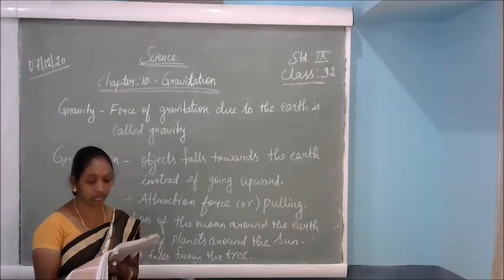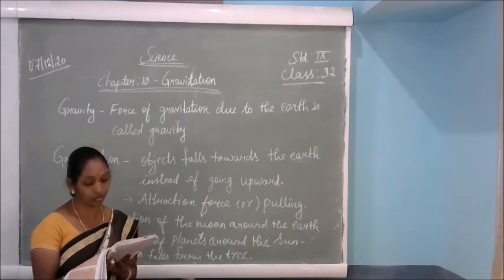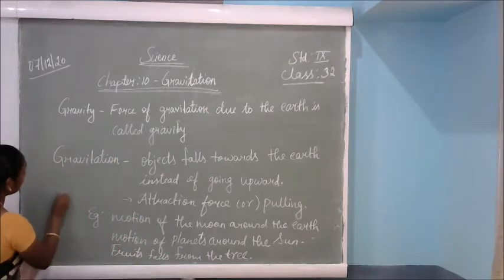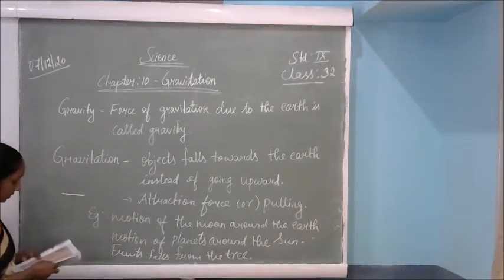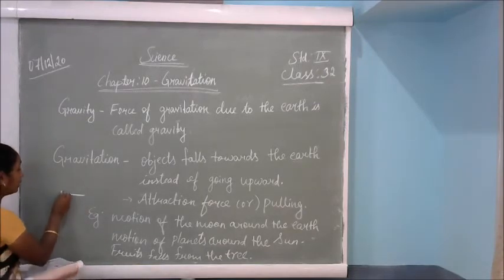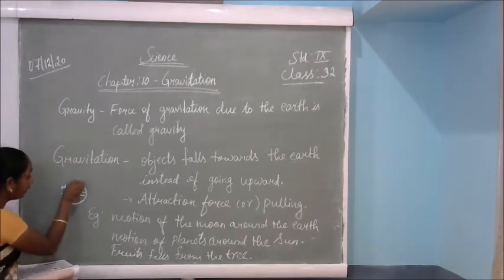If there were no such force, the moon would pursue a uniform straight line motion. Like this, the moon goes around, this is the moon, this is the earth. Only this type of force makes the moon go around the earth.